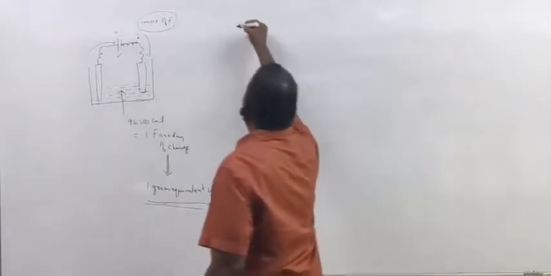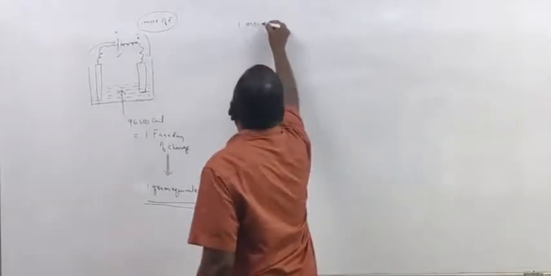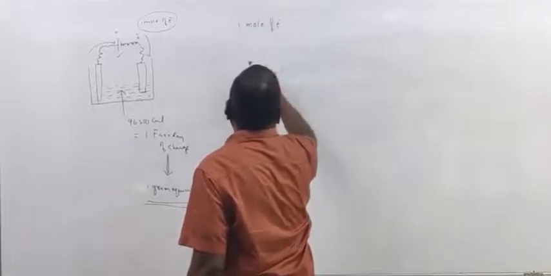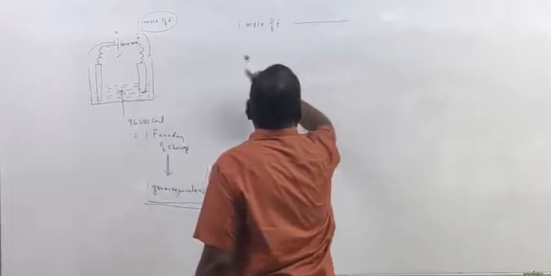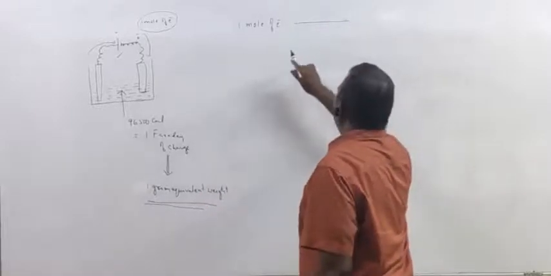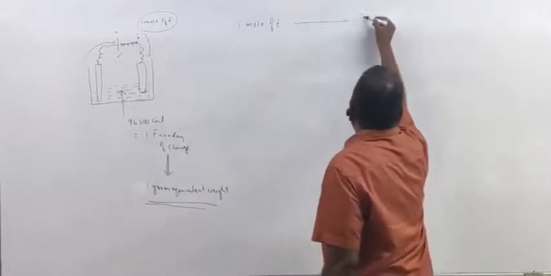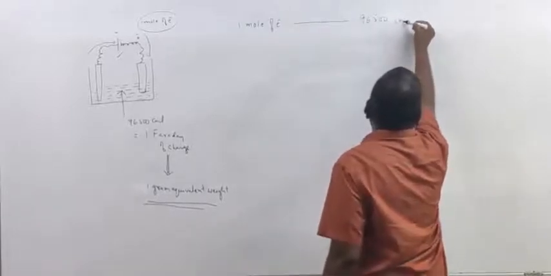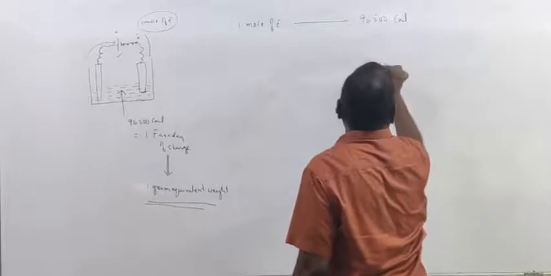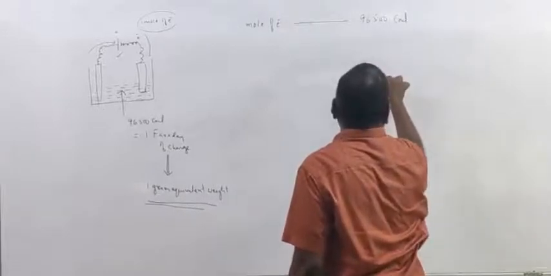Now, see, if 1 mole of electrons is transferred between two electrodes, 96,500 coulombs of charge will enter the electrolyte.